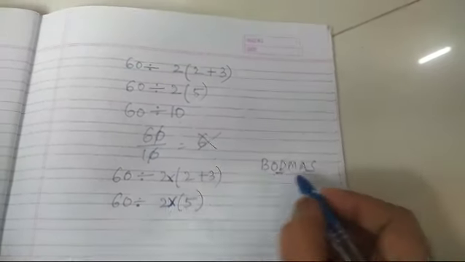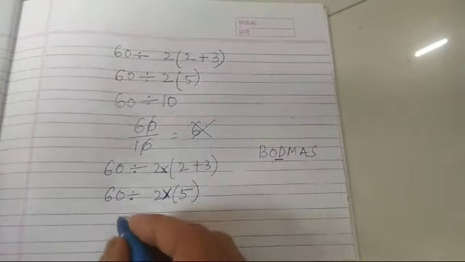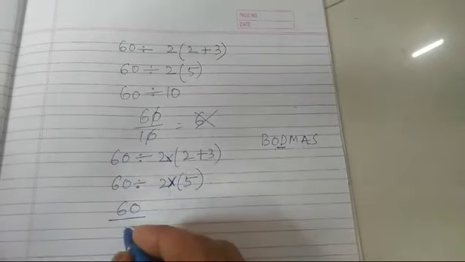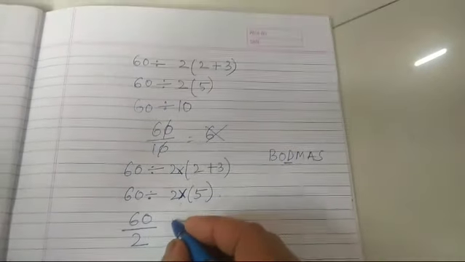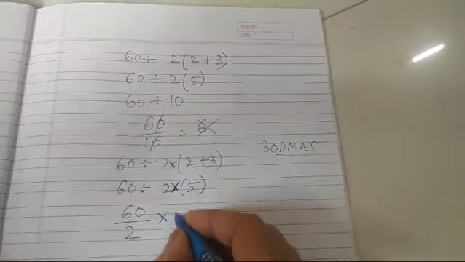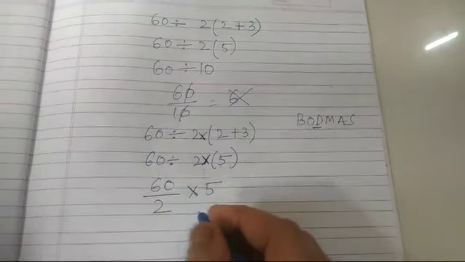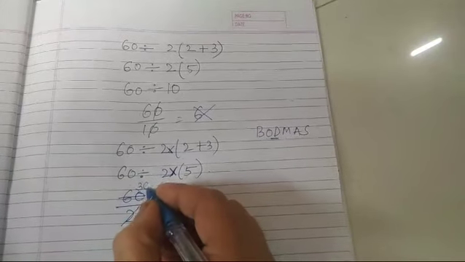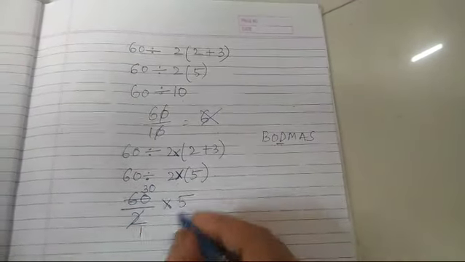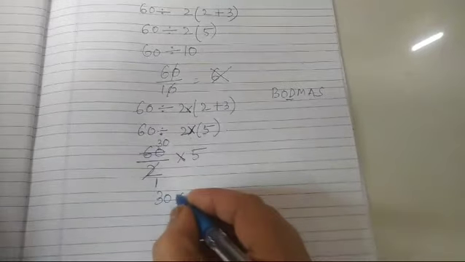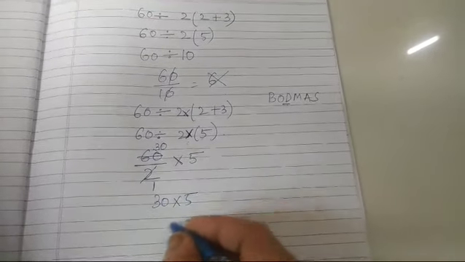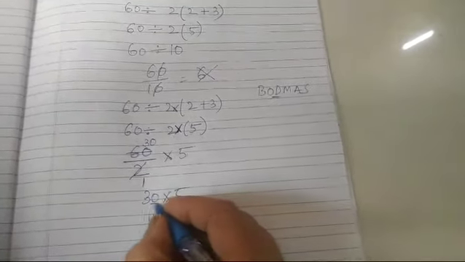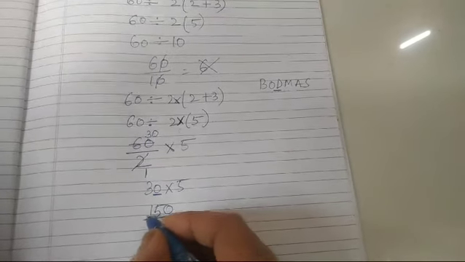Okay, so first we will do the division of these two terms, that is 60 divided by 2 into this 5 I will write. Okay, now 2 1s are 2, 3s are 6, and this 0 I will take up. Now multiply this 2, 30 into 5. 3 5s are 15, and this 0 I will write down. So this is the answer.